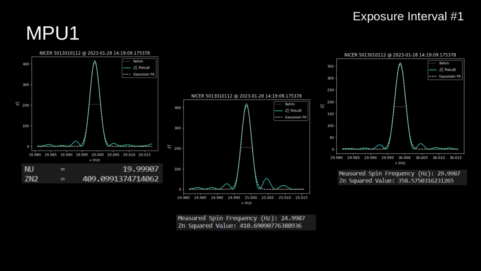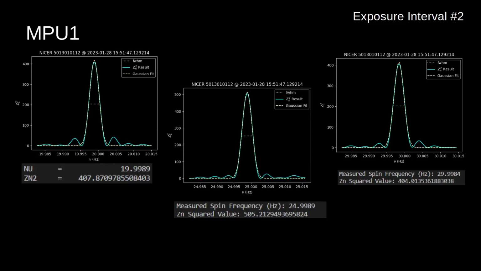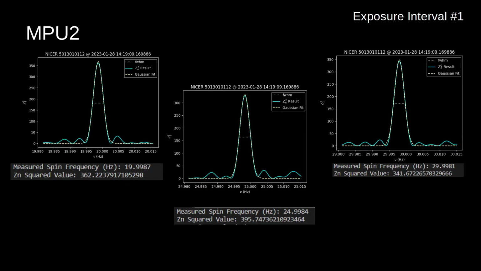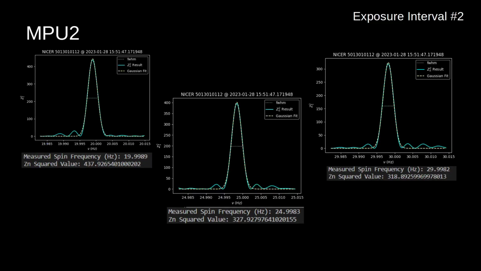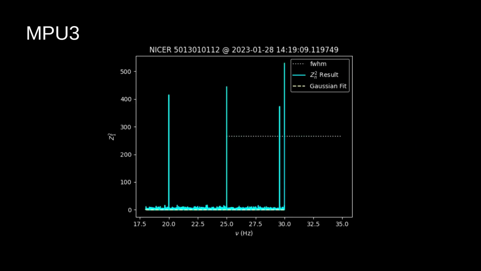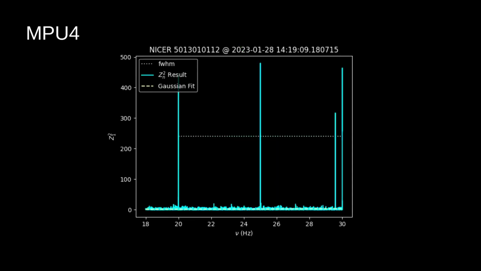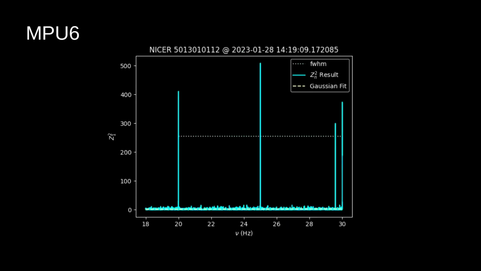We see similar signals in MPU1 with the first exposure interval, as well as in the second exposure interval. These also consistently show up in the MPU2 unfiltered data, as well as the second exposure interval in the MPU2 unfiltered data. Now, just taking a look at the first interval of the MPU3 unfiltered data, from looking at the entirety of this domain, we see the Crab pulsar's spin frequency in here, and we see that consistently through the unfiltered data coming from MPUs 4, 5, and 6.